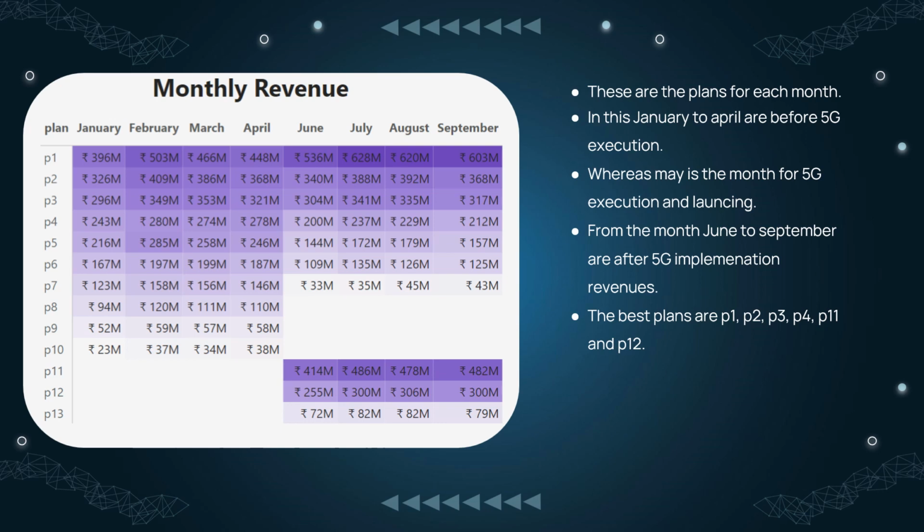In this, we can see that P1, P2, P3 have good revenue, where P4, P5, P6 and P7 have decreased revenue after the 5G launch, and also in 4G they have decreased revenue in these plans, whereas P8, P9, P10 don't give much revenue, and P11 and P12 in 5G have the greatest revenue. We can continue these plans, P11, P12. Therefore, the best plans are P1, P2, P3, P4 and P11 and P12.